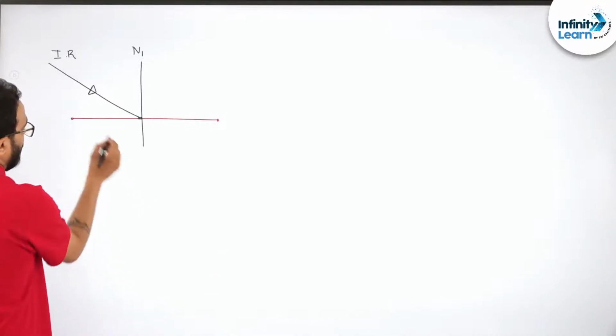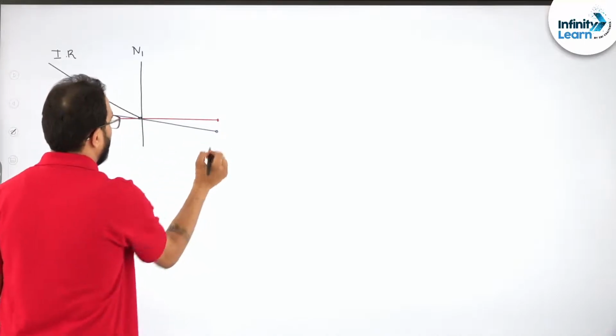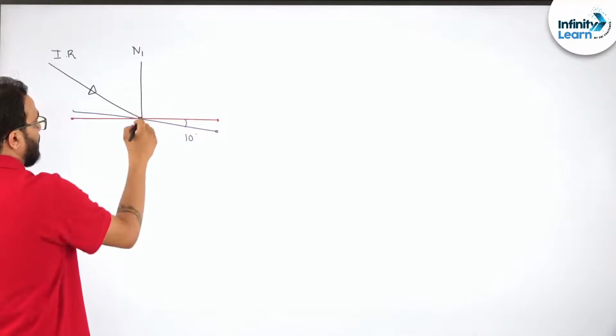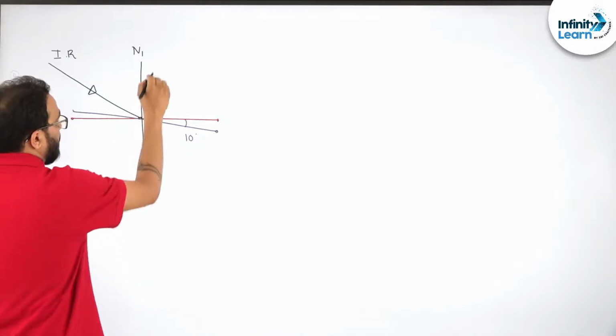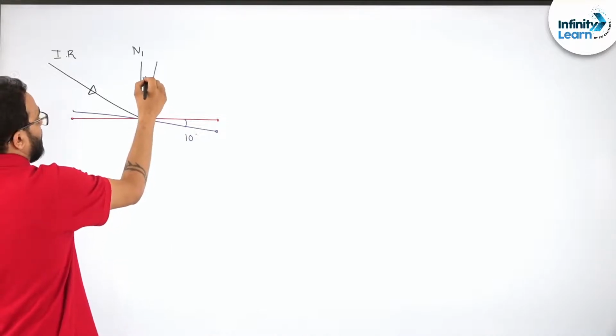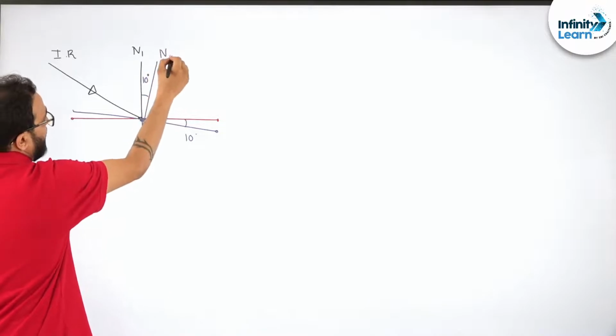Now let's rotate the mirror by an angle of 10 degrees. So what will happen? The normal will also rotate by 10 degrees. Can you see that? Now this is your second normal.